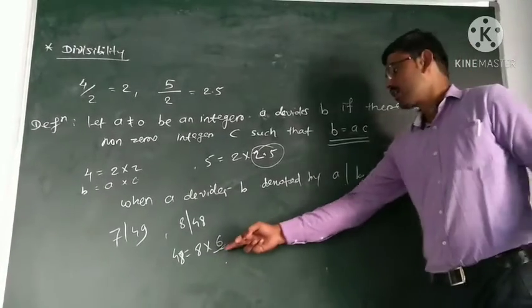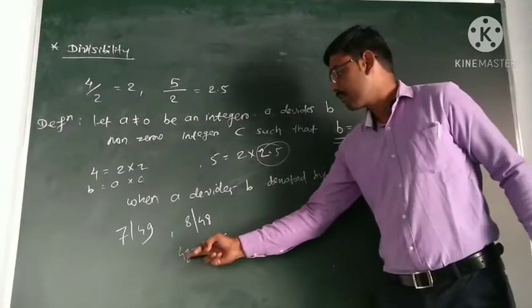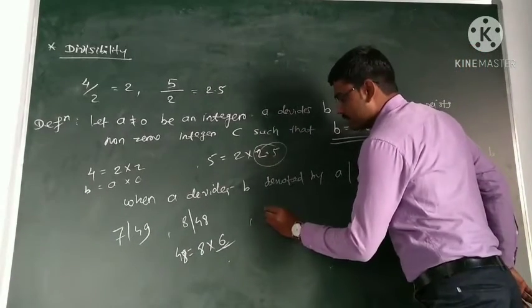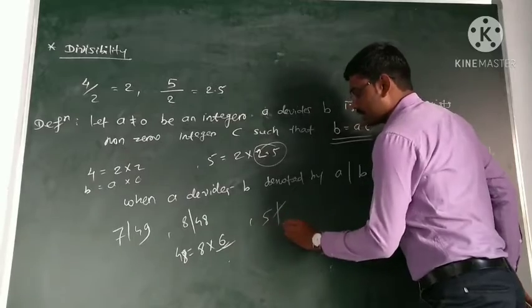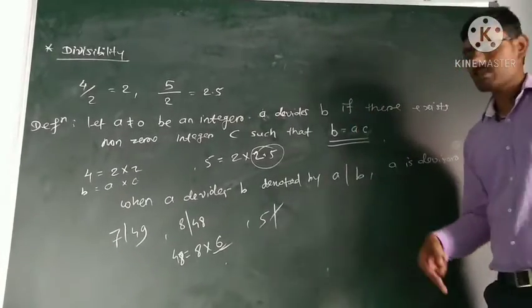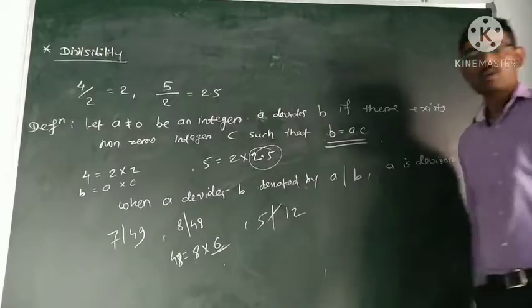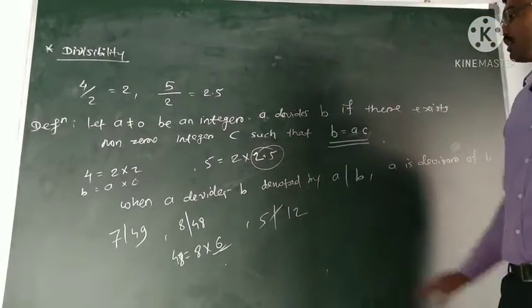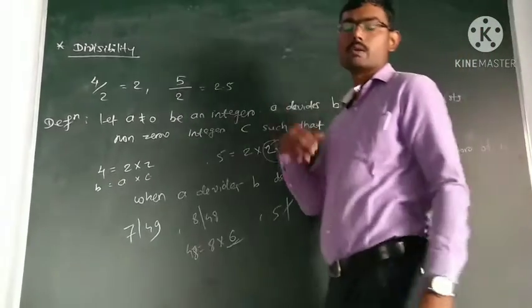We can find the non-zero integer c so that b is equal to a into c. Now 5 does not divide 12, because 12 is not equal to 5 into some integer. So this is the idea about divisibility.